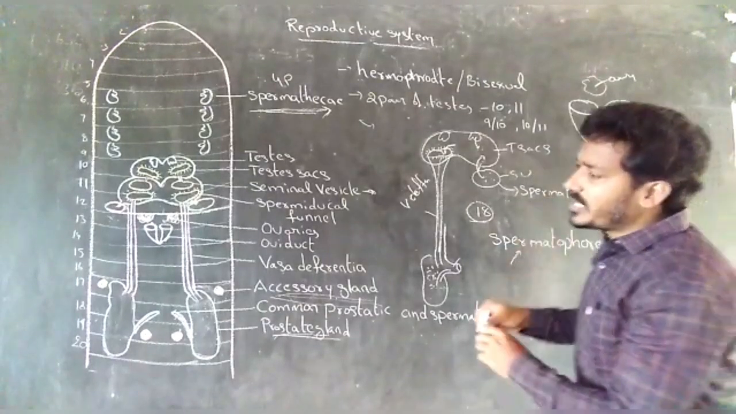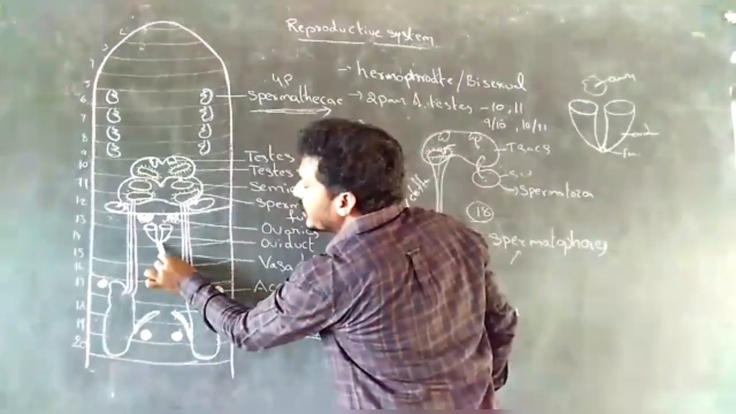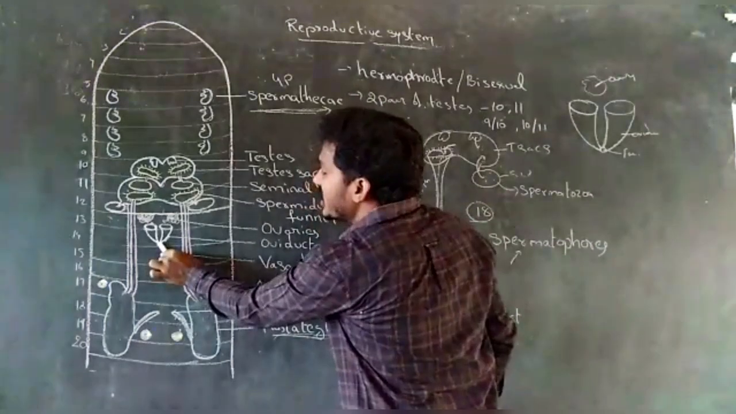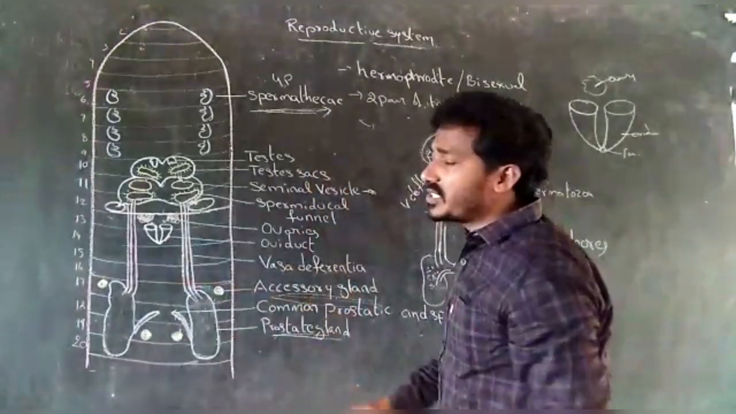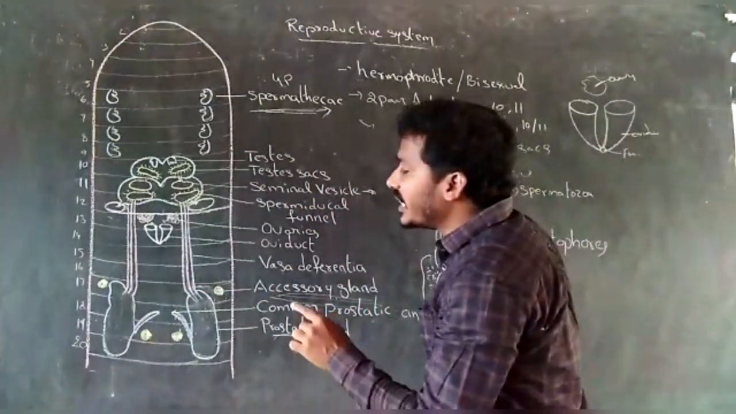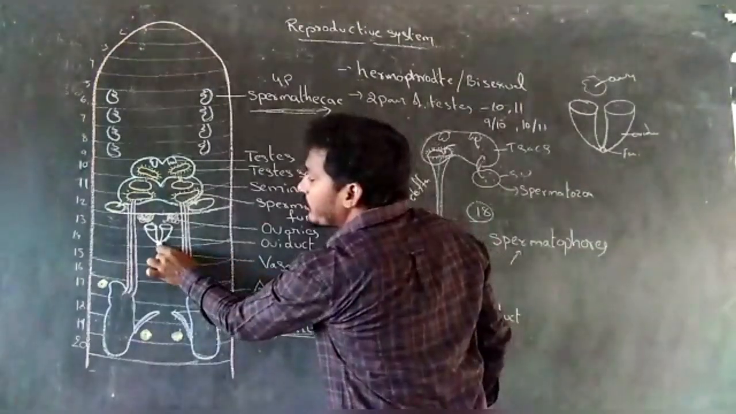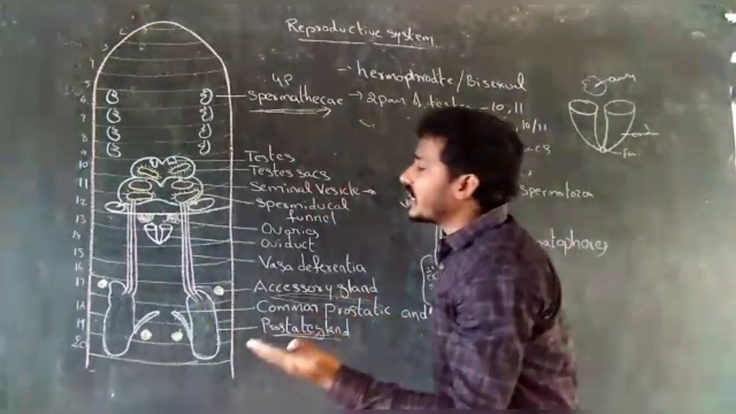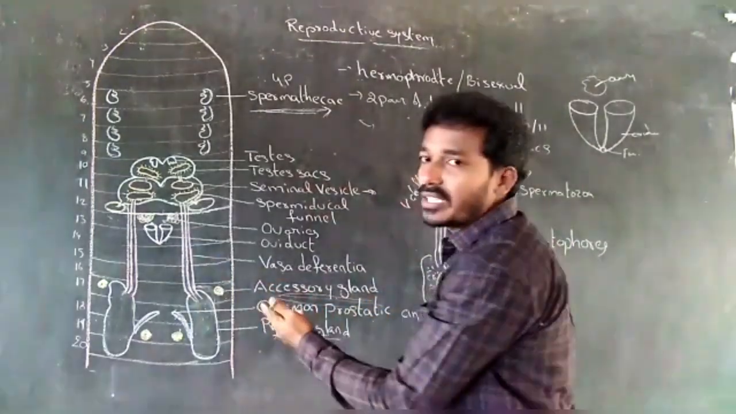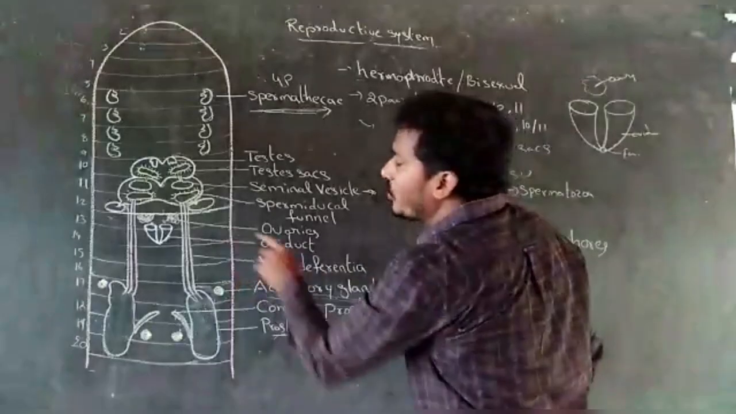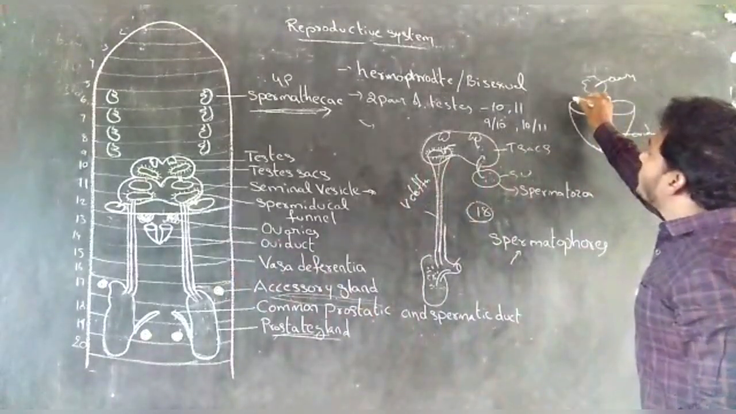The female genital aperture is present in the mid-ventral region of the 14th segment. Female genital aperture is one. Male genital apertures are one pair.